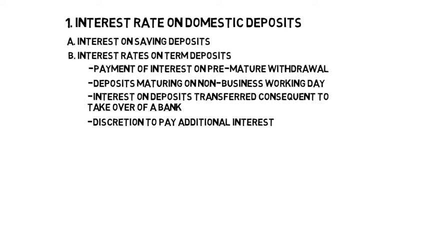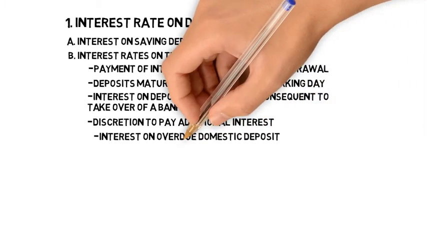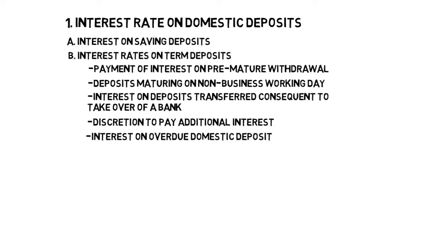In the case of a term deposit which is standing in the name of an HUF, the karta of the Hindu Undivided Family, HUF, cannot be offered high rate of interest, even if he is a resident Indian senior citizen, as the beneficial owner of the deposit is the HUF and not the karta in his individual capacity. Interest on overdue domestic deposit. If a term deposit matures and proceeds are unpaid, the amount left unclaimed with the bank shall attract rate of interest as applicable to savings deposits.